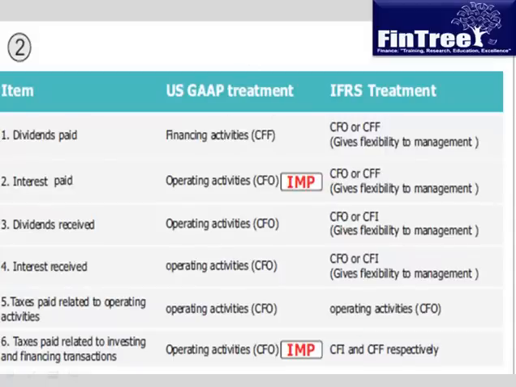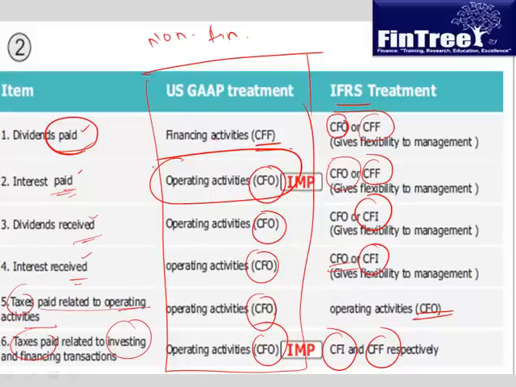So it's primarily interest which is the most important component, this one. And when you start solving questions, you realize that there would be n number of questions where this knowledge would be tested. So please remember that interest paid in US GAAP is treated as cash flow from operations. So I think with this your